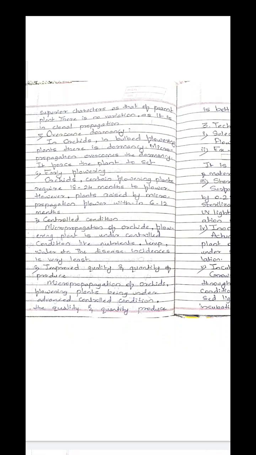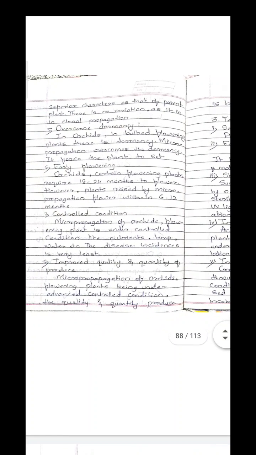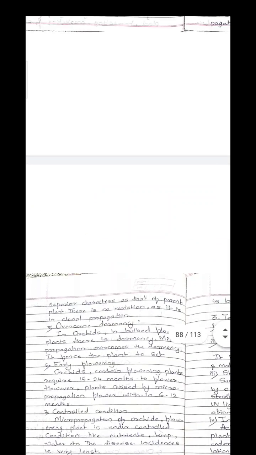Then the next advantage is improved quality and quantity of produce. In micropropagation of orchid flowering plants grown under advanced controlled conditions, the quality and quantity of the produce is better. If you can maintain all the conditions, then the quality of the flowers and also the quantity of the flowers will be better than under normal conditions. So these are some advantages of micropropagation in floriculture.